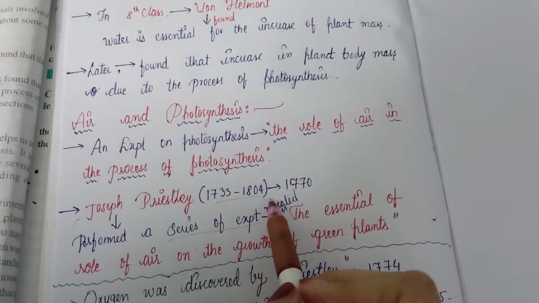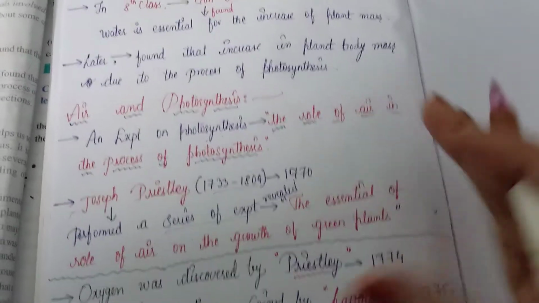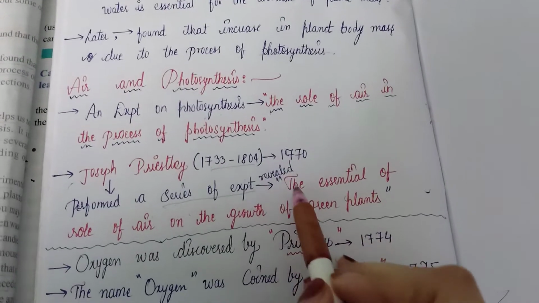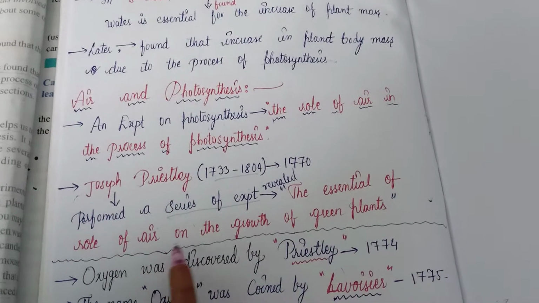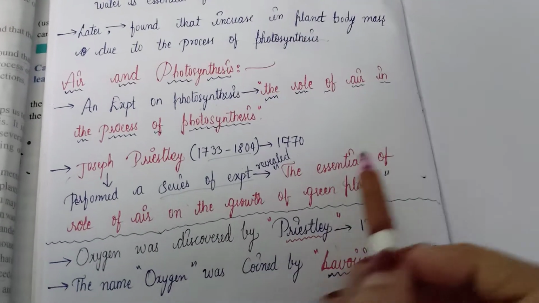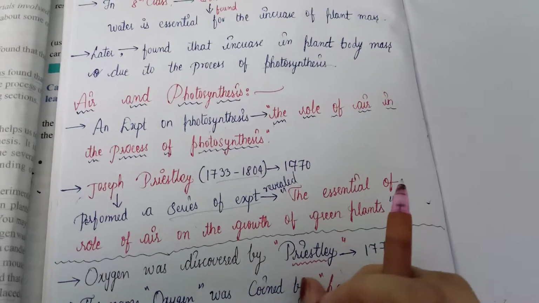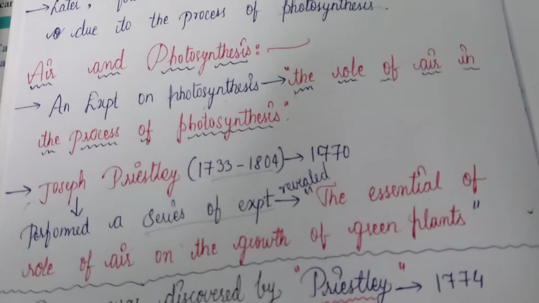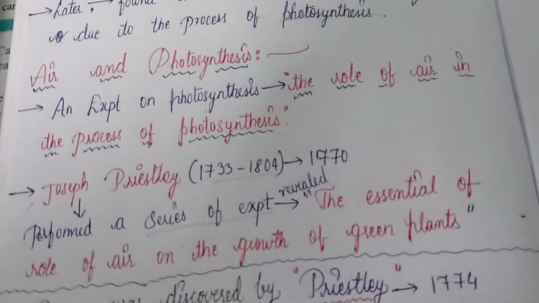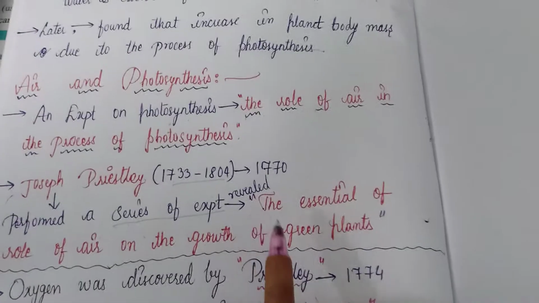This experiment revealed, which means it proved, the essential role of air in the growth of green plants. At that time they didn't know about photosynthesis, right?